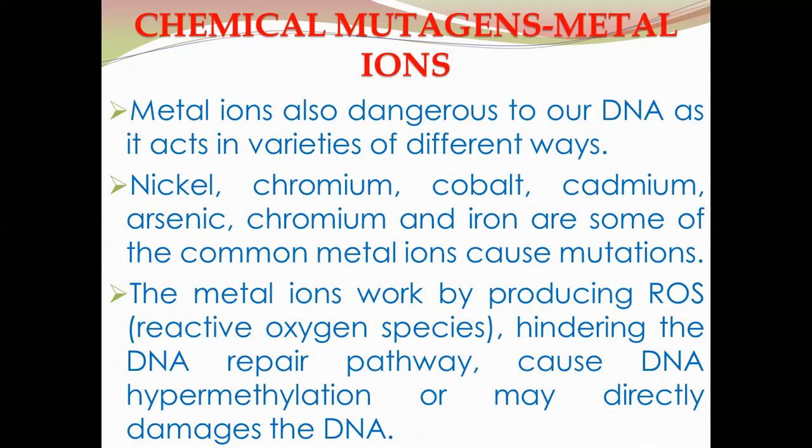The metal ions work by producing reactive oxygen species, and these can hinder the DNA repair pathway, cause DNA hypermethylation, or directly damage the DNA. So these metal ions can affect the methylation process in the chromosomes, or the DNA is hypermethylated, or they can directly damage the DNA structure.